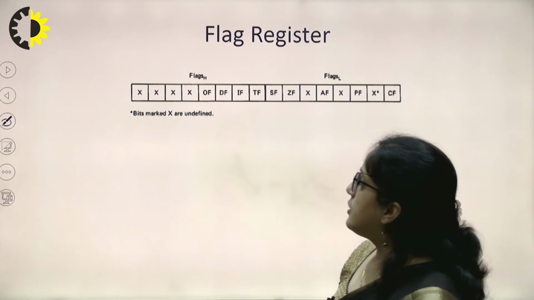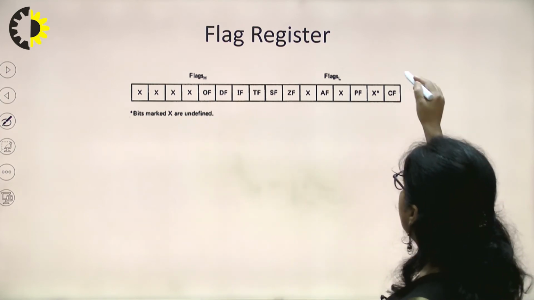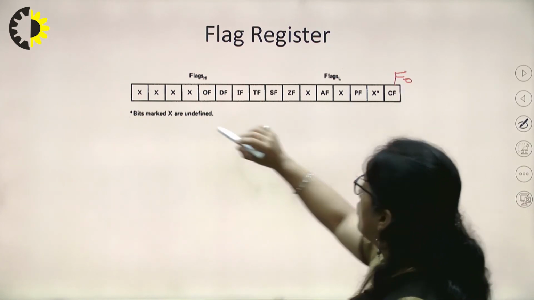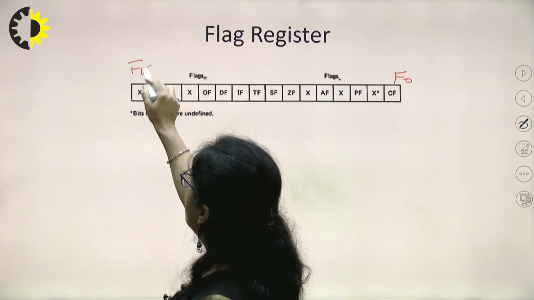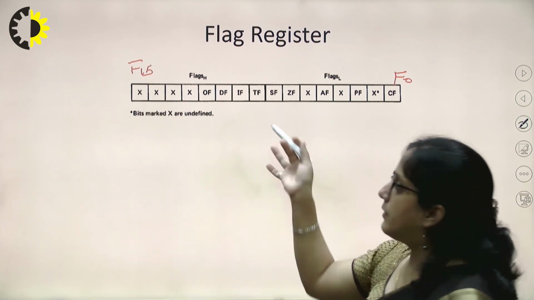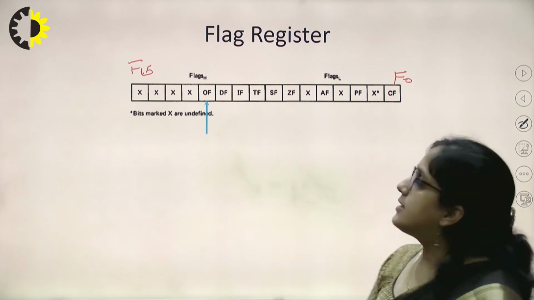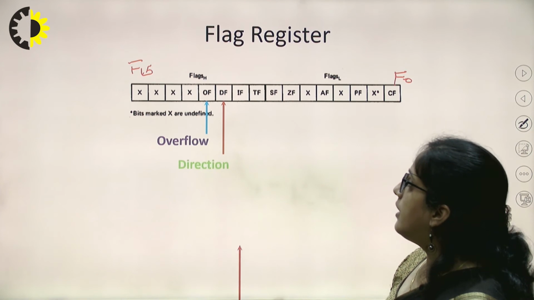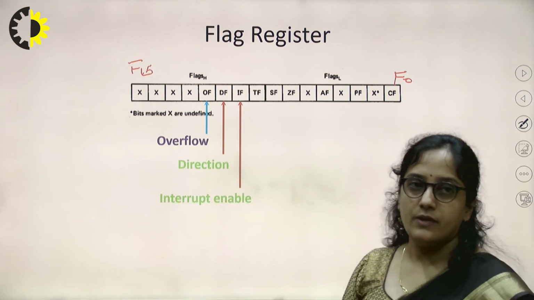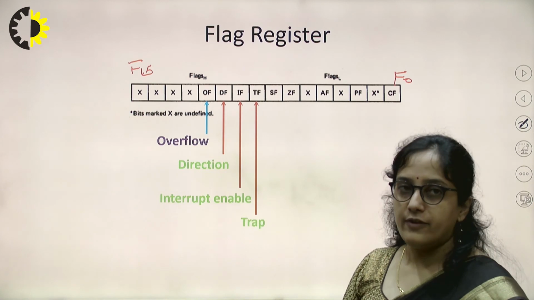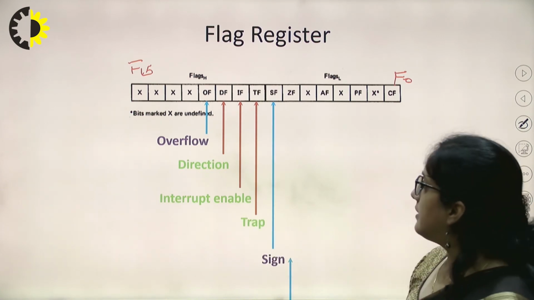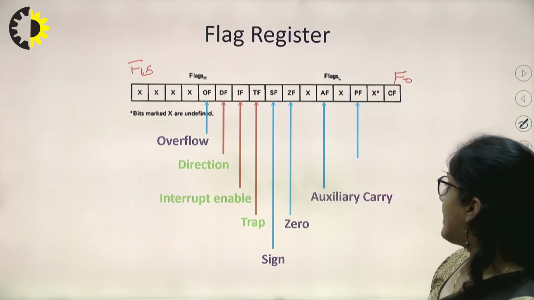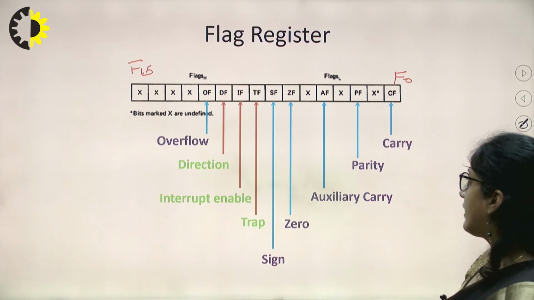Now the flag register. In case of 8086, this is the flag content. You can say it is F0 to F15, a 16-bit flag register. This is overflow flag, direction flag, interrupt enable flag, trap flag, sign flag, zero flag, auxiliary carry flag, parity flag and carry flag.